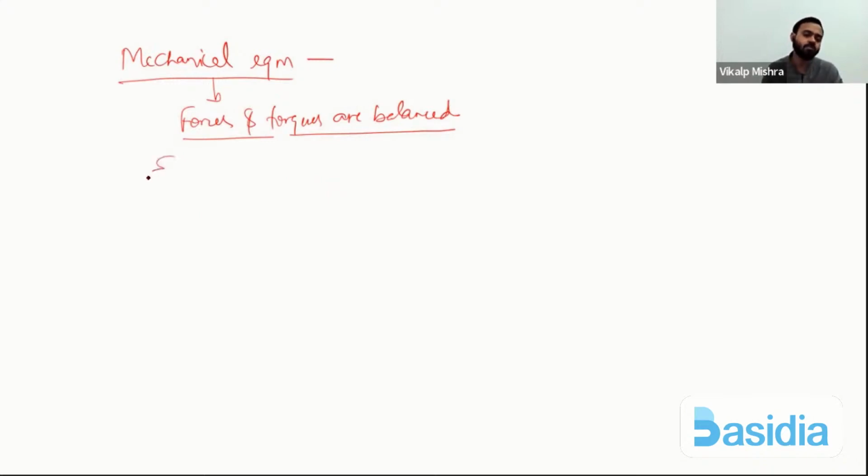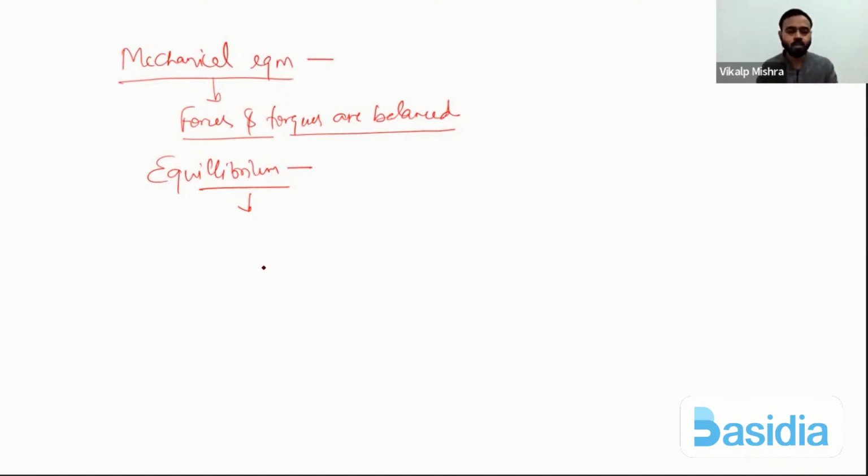Basically, what is equilibrium? Equilibrium means all the bodies want to go into an equilibrium state. All the bodies, all the systems want to achieve the equilibrium state. This is the most probable state of the body. Like, I will give you one example.